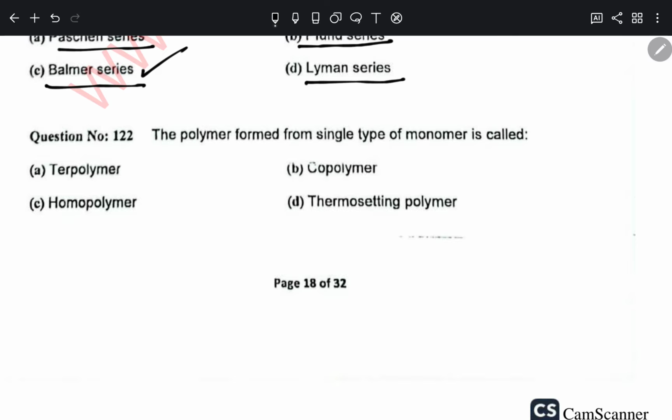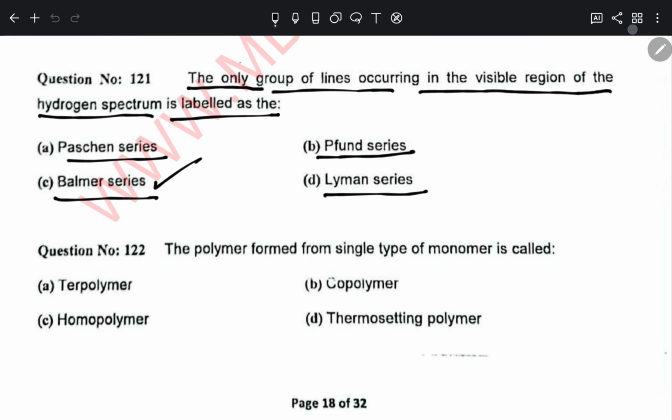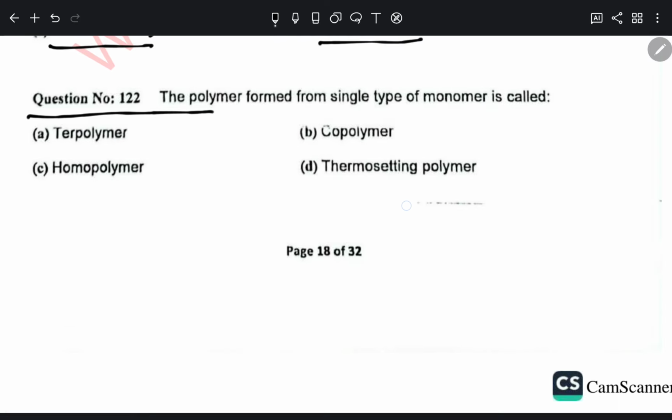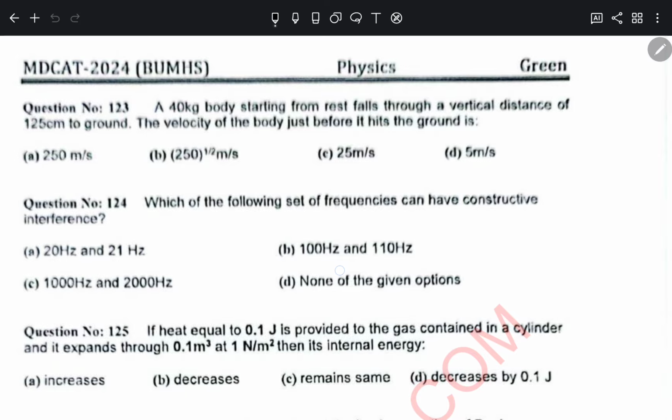The next question is, okay, let me check it here. Actually, this question is from the chemistry side, but this topic is also in class 12 physics. This is the last question of the chemistry portion, so we will start our physics portion from question number 123.